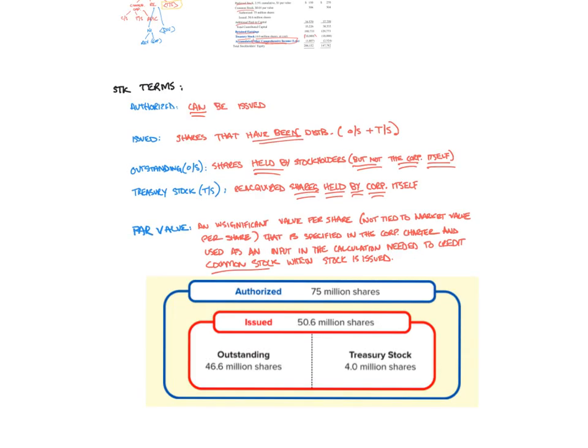Here's a visualization of how many of these terms fit together. Again, authorized is the number of shares that could be issued. Issued shares are the number of shares that were distributed. It's made up of both outstanding shares and treasury stock shares. Thus, outstanding plus treasury stock equals issued, and you can manipulate that equation any way you'd like.